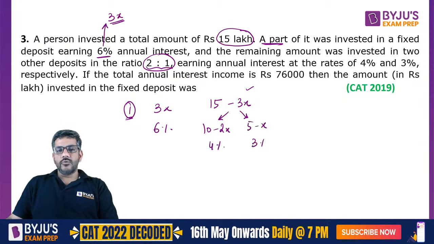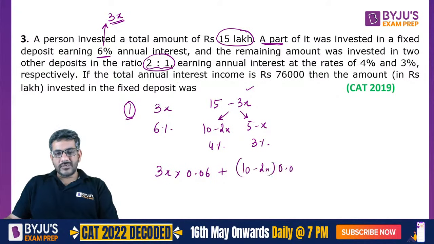You will get 3% on this. So what is the total interest that you are getting? 3x ka 6%, so 3x into 0.06, plus 10 minus 2x ka 4%, that is 10 minus 2x into 0.04, plus 5 minus x ka 3%, so 5 minus x into 0.03, and this is equal to the total interest.